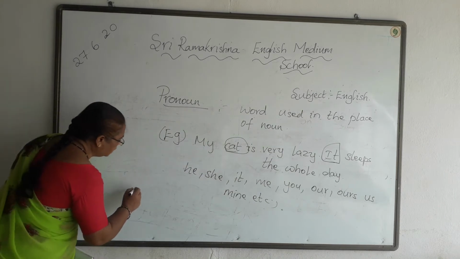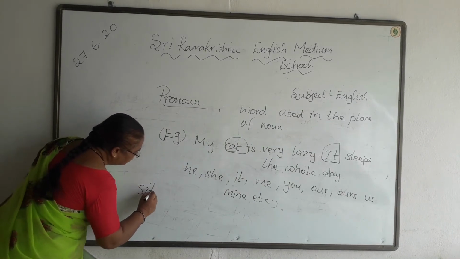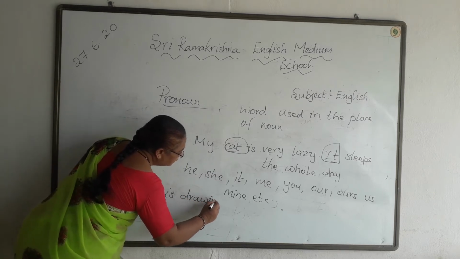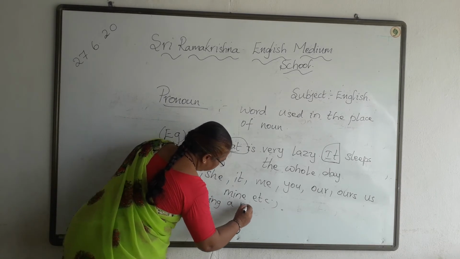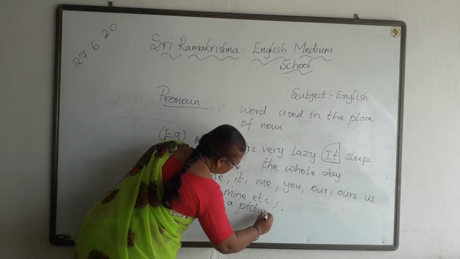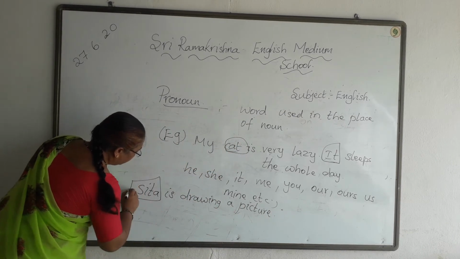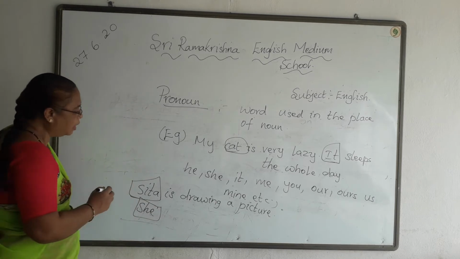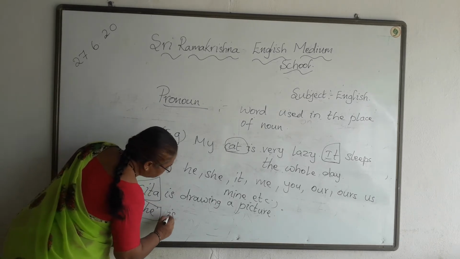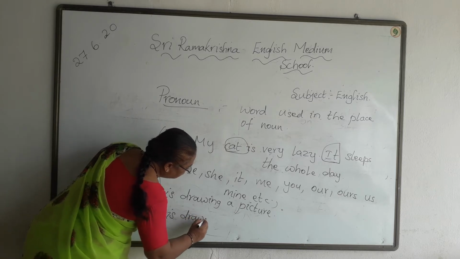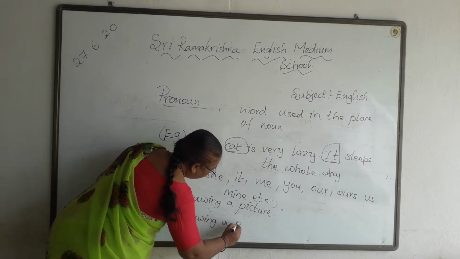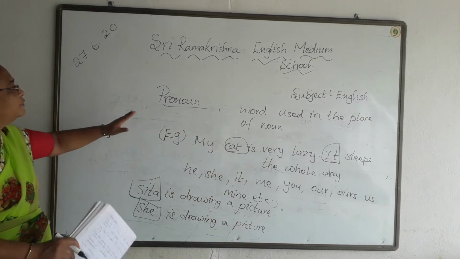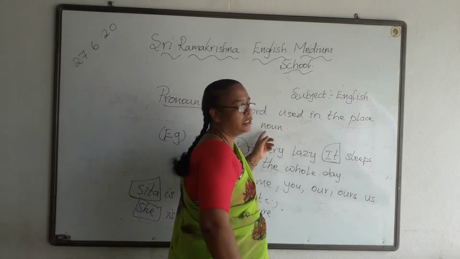So I am writing here Sita is drawing a picture. So instead of Sita I will use she. So she is the pronoun. I can write like this. She is drawing a picture. Do you understand children? So pronoun is a word used instead of noun.